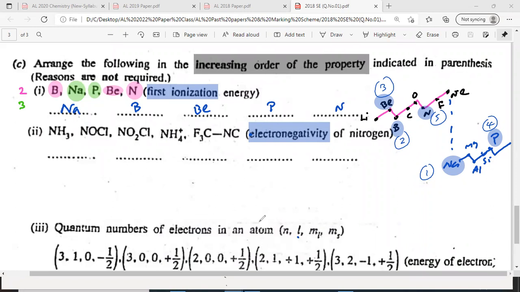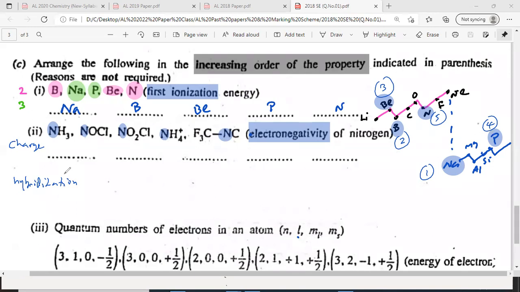Ammonia, what are the factors affecting electronegativity? All these are the same element, nitrogen. But what matters? The hybridization matters here, and the charge matters. Check the charge and the hybridization. Charge on the atom and hybridization are two factors affecting.